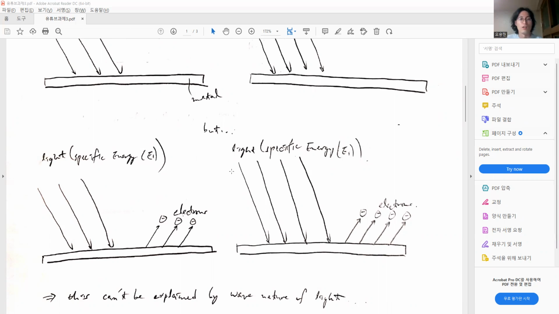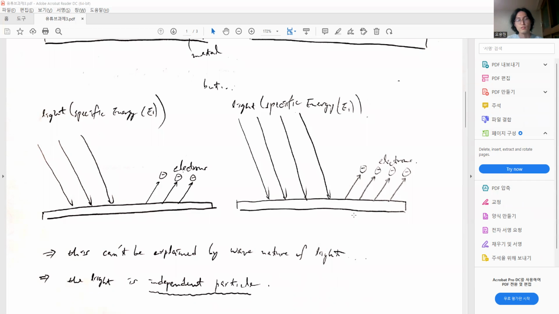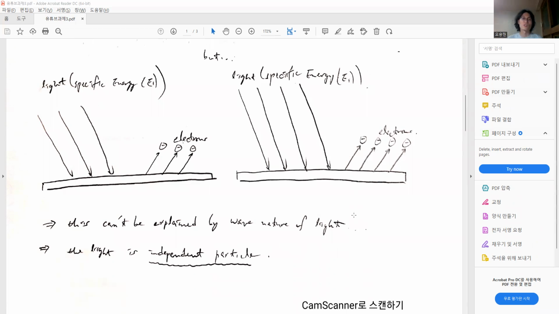However, while we fix the quantity of energy of light and make the intensity of light higher than before, there are more electrons emitted. This result means that the light is also an independent particle which can be seen around us easily.